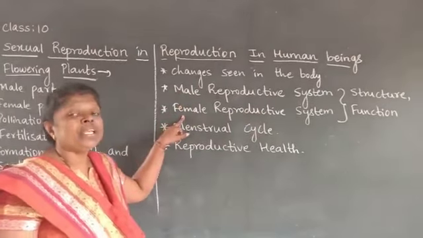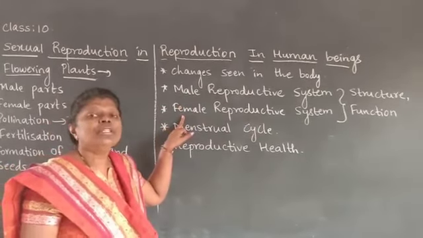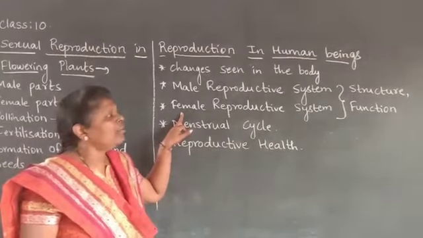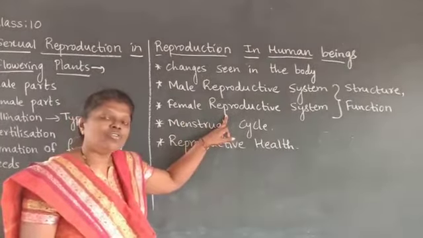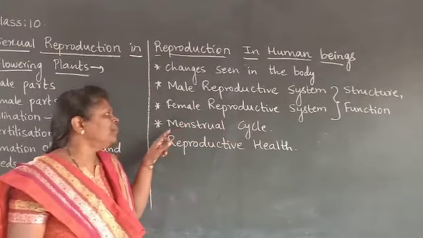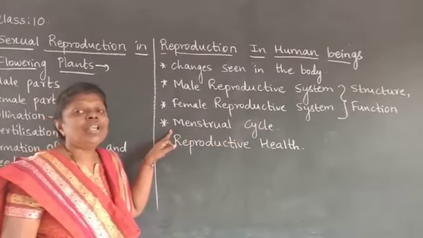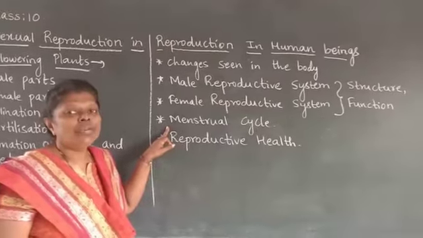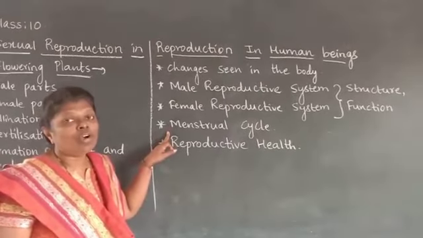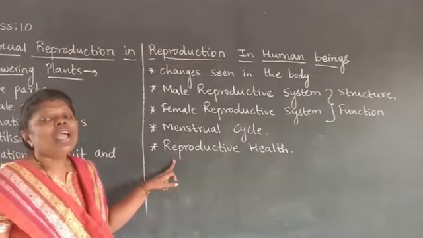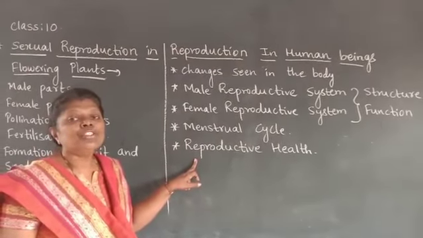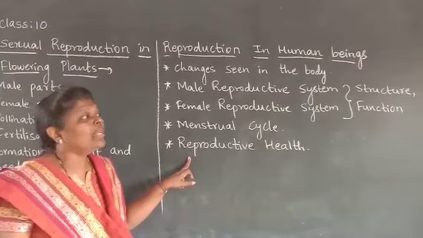The next topic is the female reproductive system. This topic also I will explain to you, the structure as well as function. The next topic is the menstrual cycle. It occurs in females. How it occurs, why it occurs, that also I will explain to you. Then the last is we have to take care of the reproductive health of male as well as female.